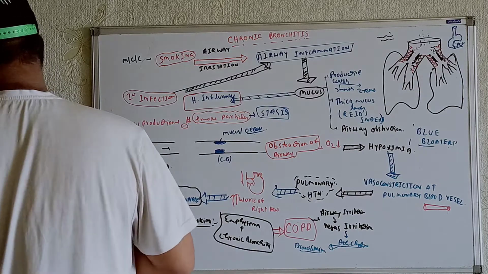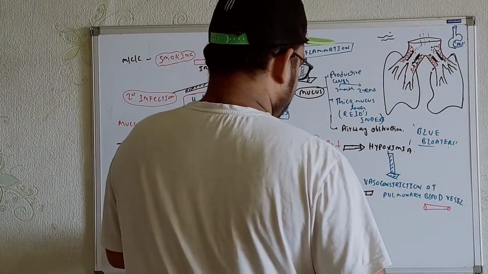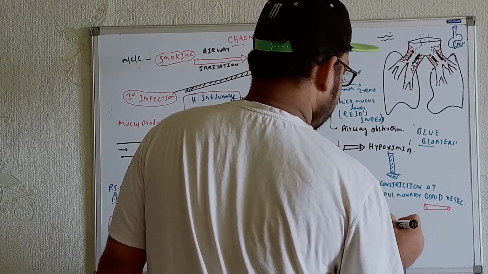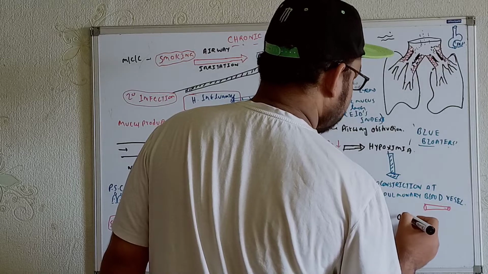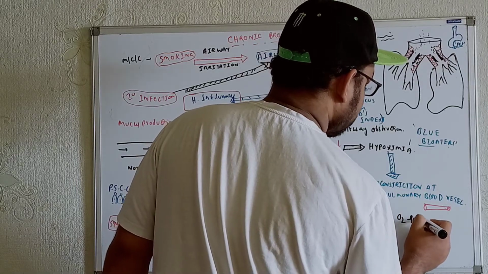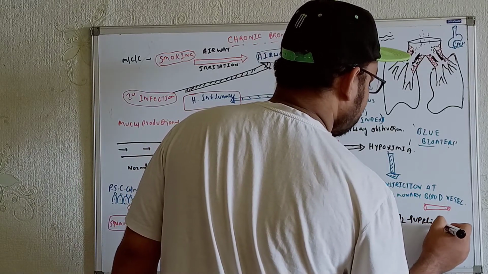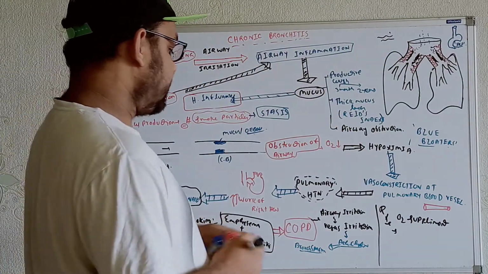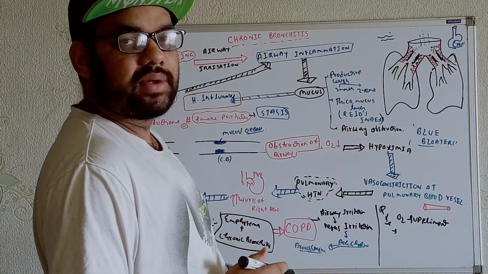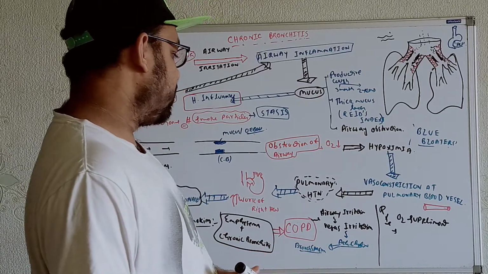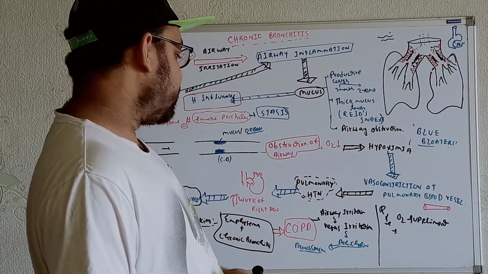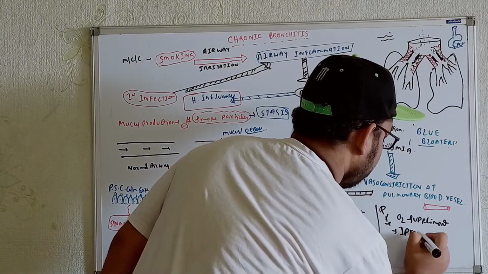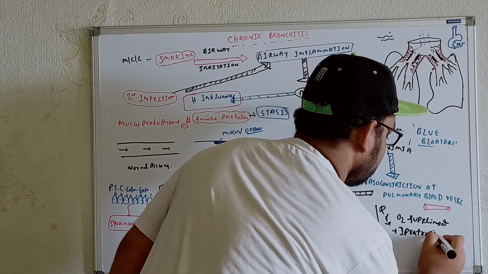If we talk about the treatment, at first we can supply oxygen from outside, so oxygen supplementation. Second, we can use some anticholinergic drugs because it is for the cholinergic activity. Among anticholinergic drugs we can use ipratropium through nasal spray.